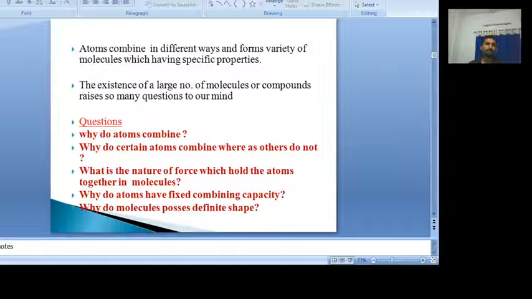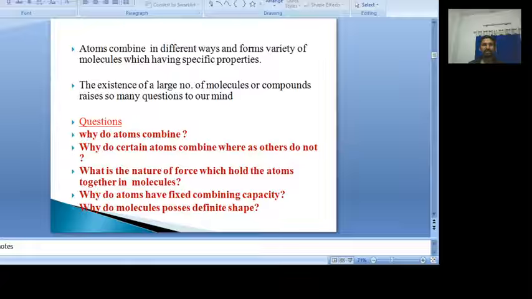Some atoms have the capacity to combine with 3 atoms, some with 4 atoms, 5 atoms, 6 atoms. So all atoms do not have a fixed combining capacity; different atoms have different combining capacities. Why do atoms have a fixed combining capacity, and why does it differ from one atom to another?